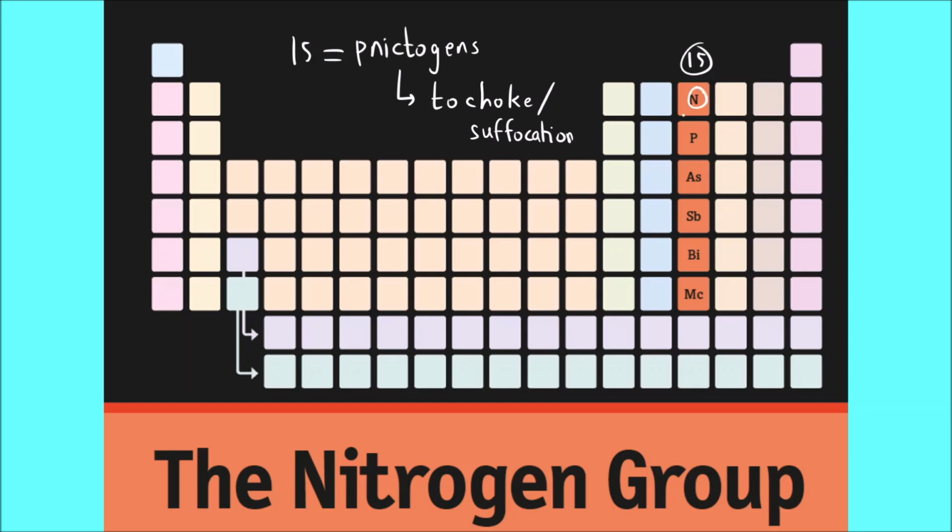This name is based on nitrogen. Whenever there is an absence of oxygen or an excess of nitrogen, we suffocate or we choke. That is why this is called pnictogens, or nitrogen family or nitrogen group. Remember this name because sometimes an alternate name is used rather than simply group 15.